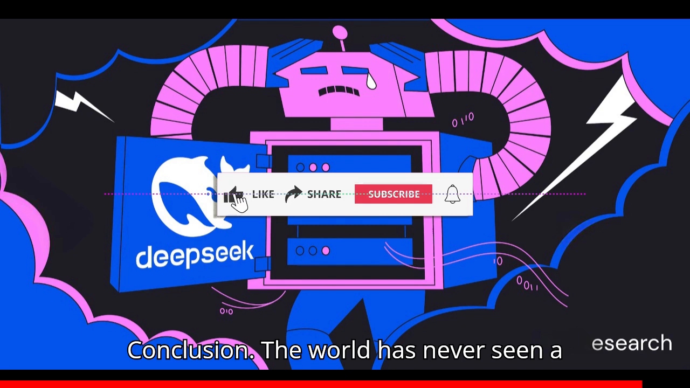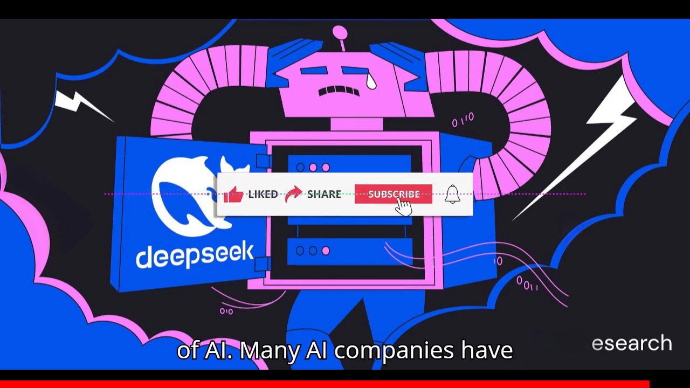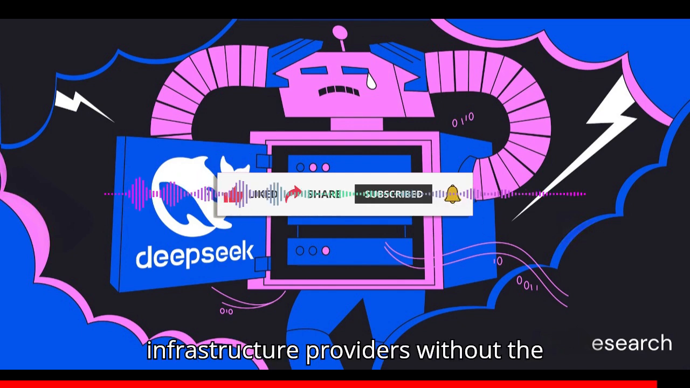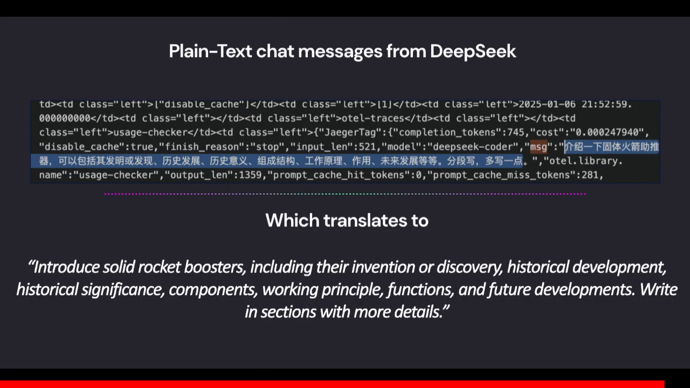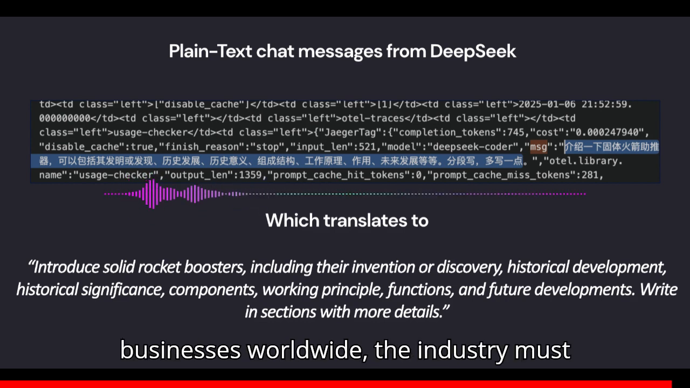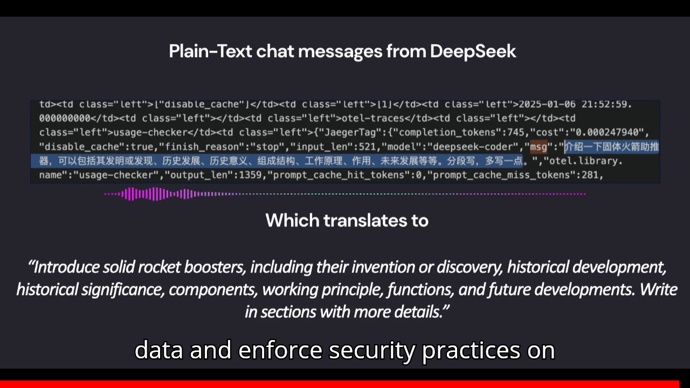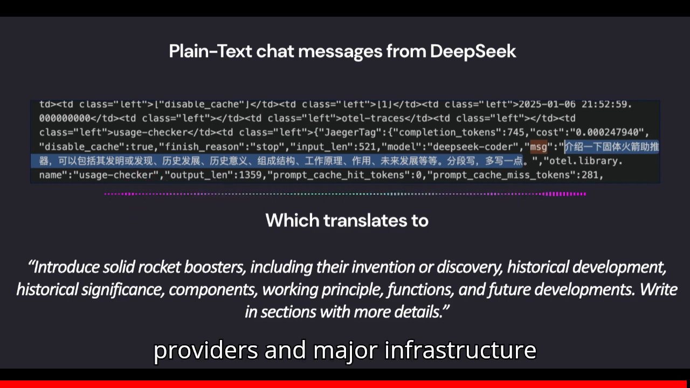Conclusion. The world has never seen a piece of technology adopted at the pace of AI. Many AI companies have rapidly grown into critical infrastructure providers without the security frameworks that typically accompany such widespread adoption. As AI becomes deeply integrated into businesses worldwide, the industry must recognize the risks of handling sensitive data and enforce security practices on par with those required for public cloud providers and major infrastructure providers.